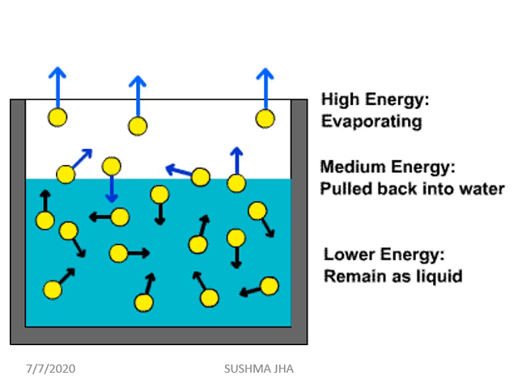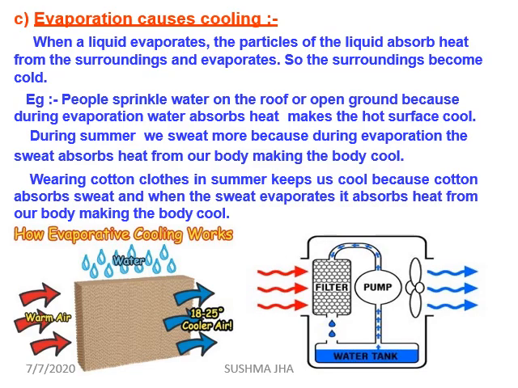They do not evaporate. Now, evaporation causes cooling. This is very important. When liquid evaporates, where does it get the heat from? It gets the heat from its surroundings. So the particles of liquid absorb heat from the surroundings and evaporate. So the surroundings become cold.